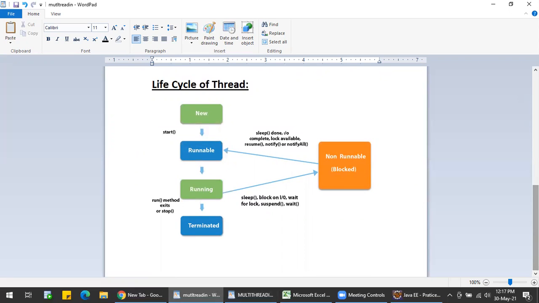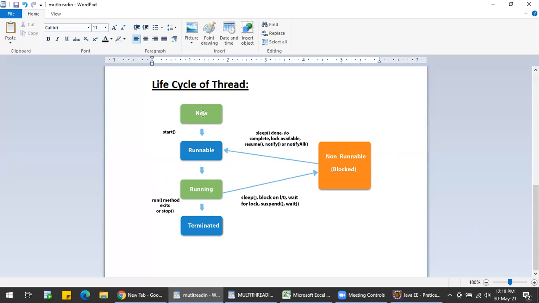When it comes to the life cycle of a thread, there are 5 states: new, runnable, running, terminated, and non-runnable. First I will explain what the new state of a thread is. A new state is nothing but a thread being created. If we create an instance of the thread class, the thread will be created.